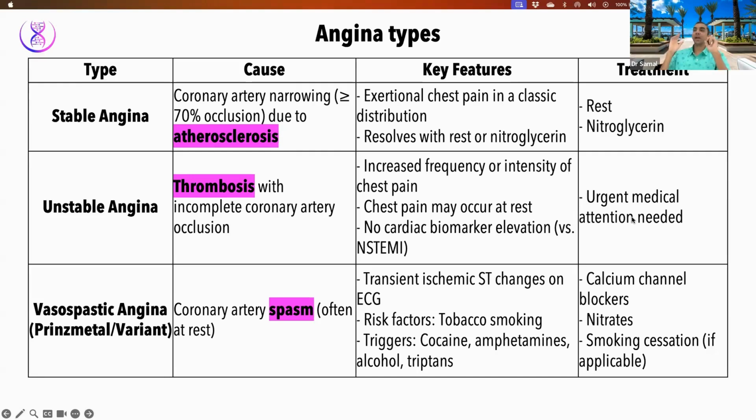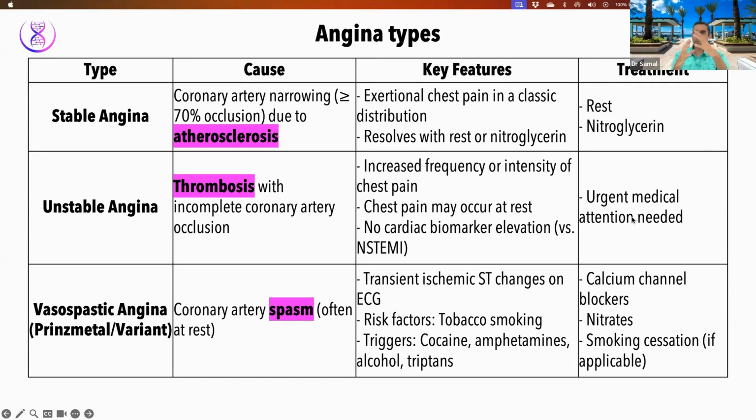Because again, a very important concept. Is unstable angina MI? We are still on the angina topic, but this is not MI. But is unstable angina going to lead to MI eventually? The answer is yes. But when?